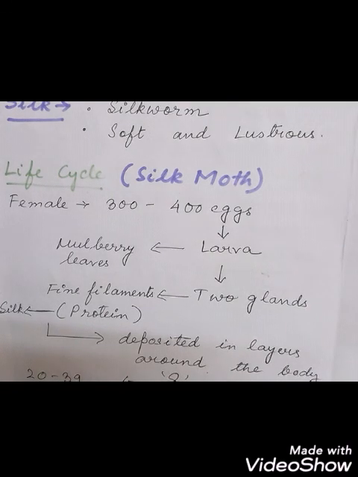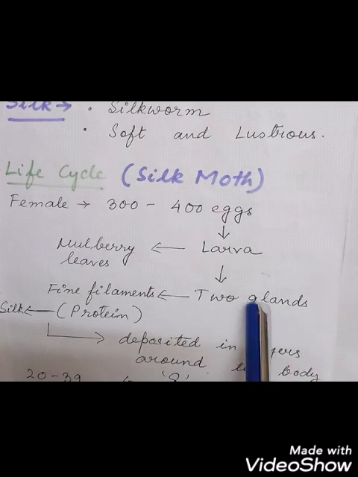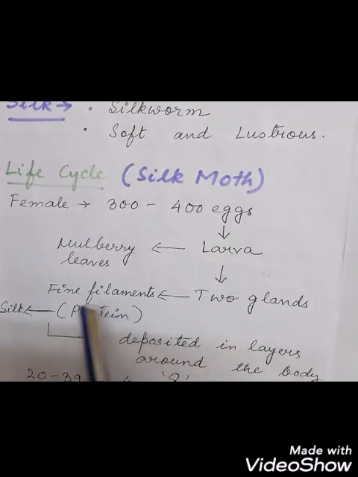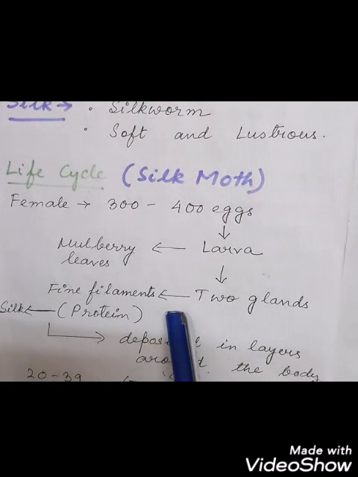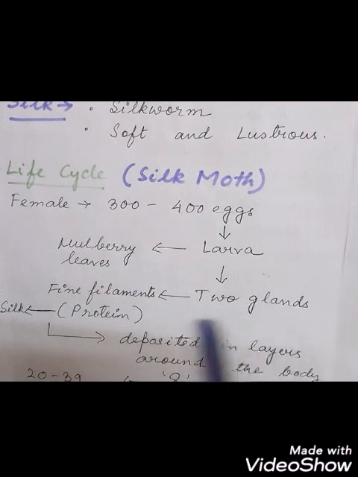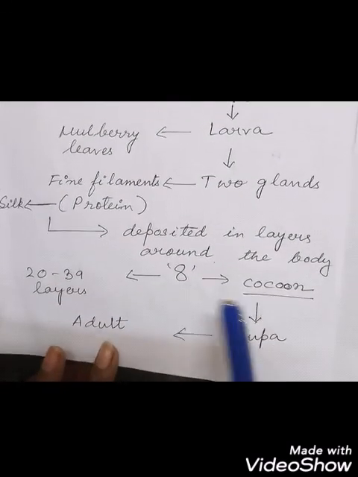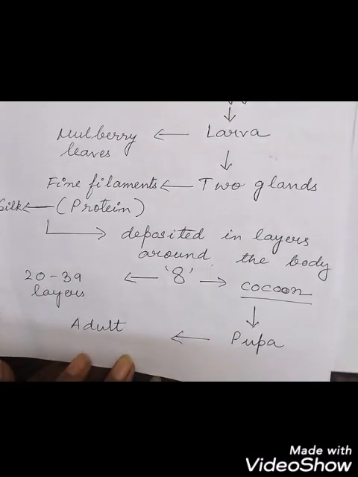So slowly this larva will secrete these fine filaments, and they will be deposited in layers around the body. So from these two glands present in the head region, secretion of fine filaments consisting of protein will occur, and then they will be deposited in layers around the body in a figure like 8. They will look like 8.